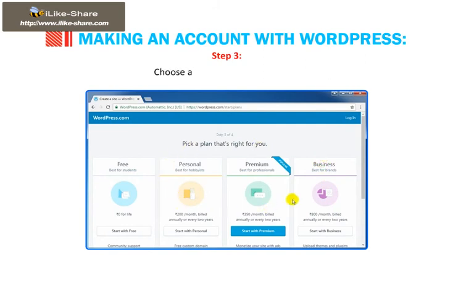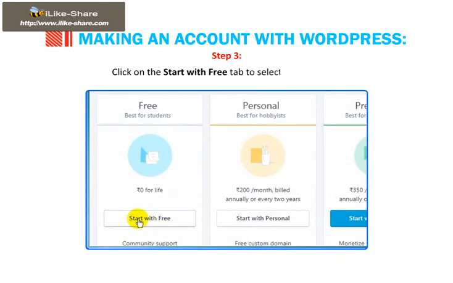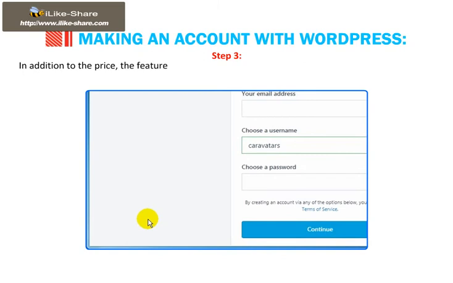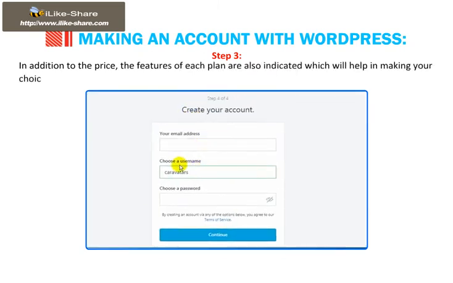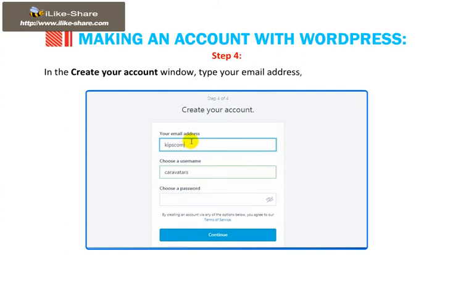Step 3. Choose a plan that is right for you. WordPress has various options, ranging from free, which is suitable for students. Click on the Start with Free tab to select the free plan. In addition to the price, the features of each plan are also indicated, which will make your choice easy. Step 4. In the Create Your Account window, type your email address, username, and password.